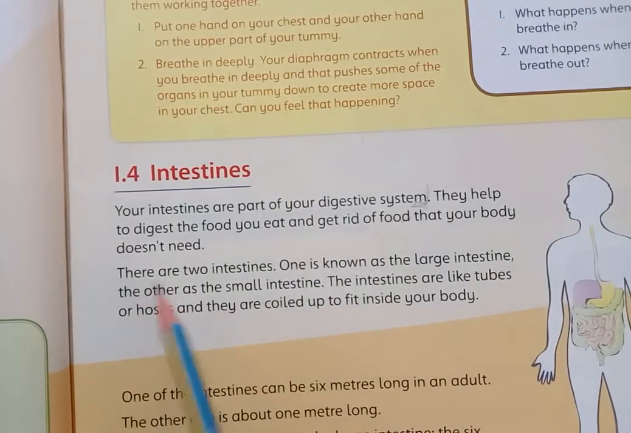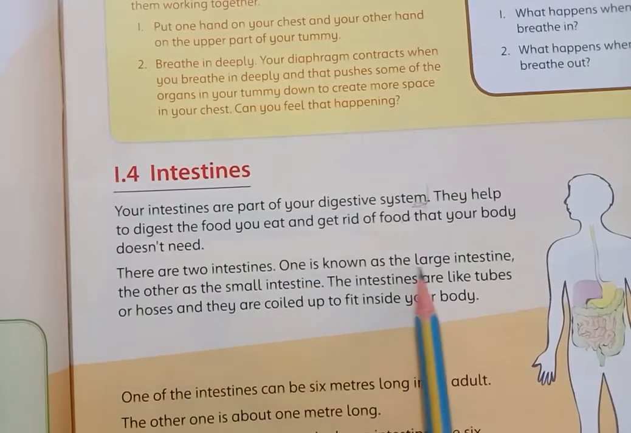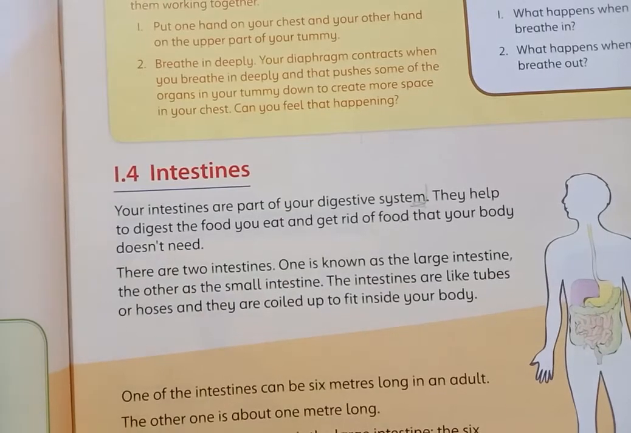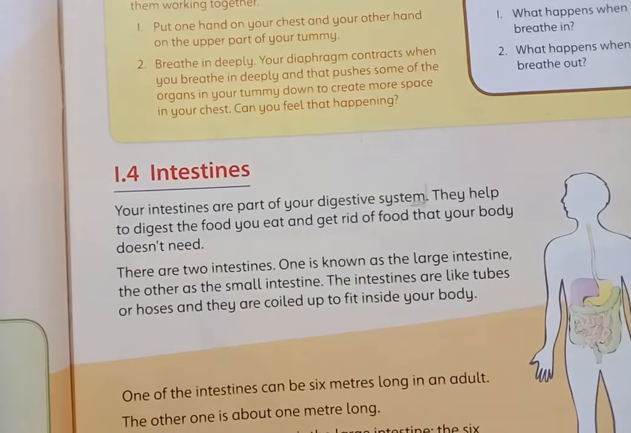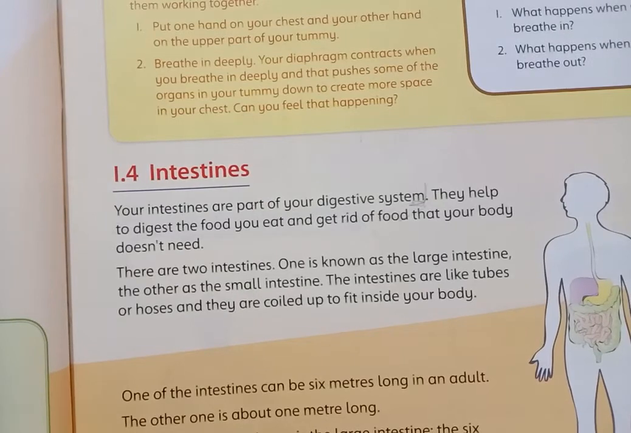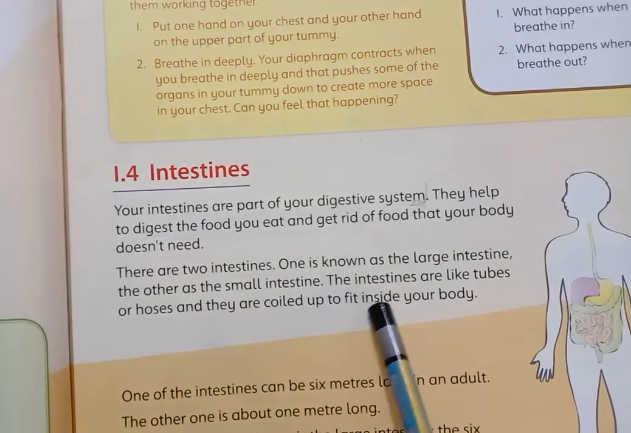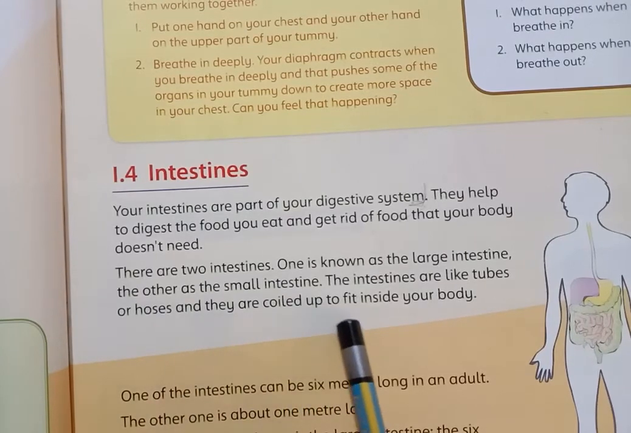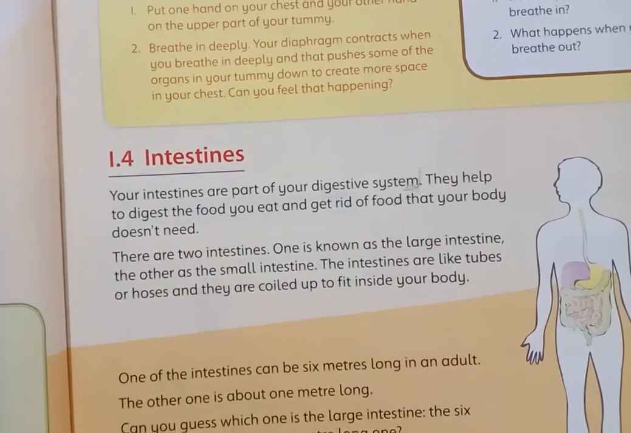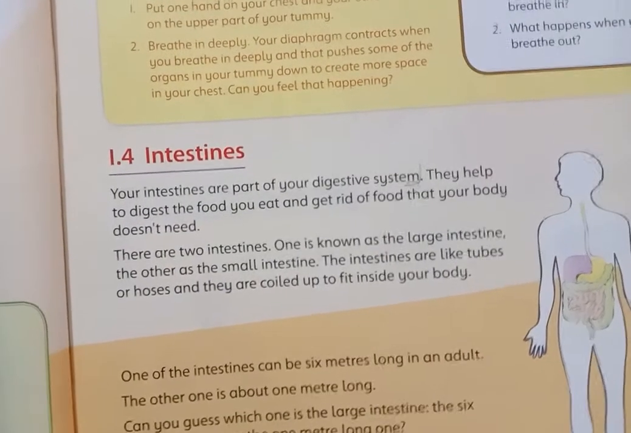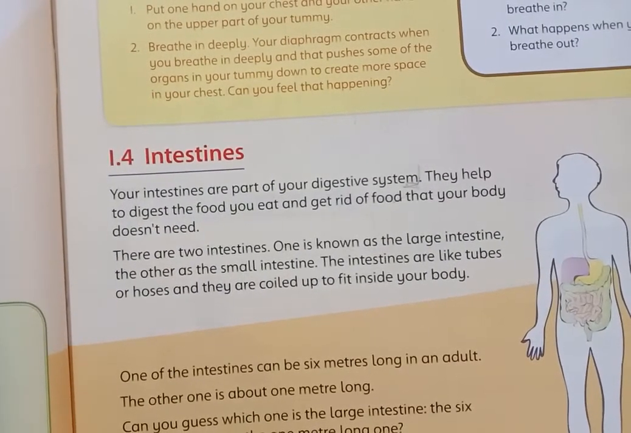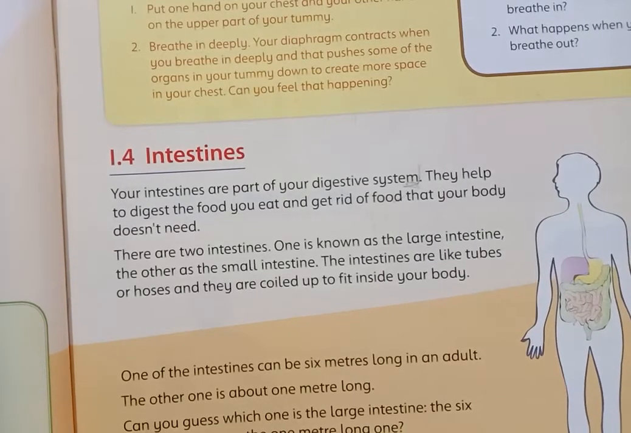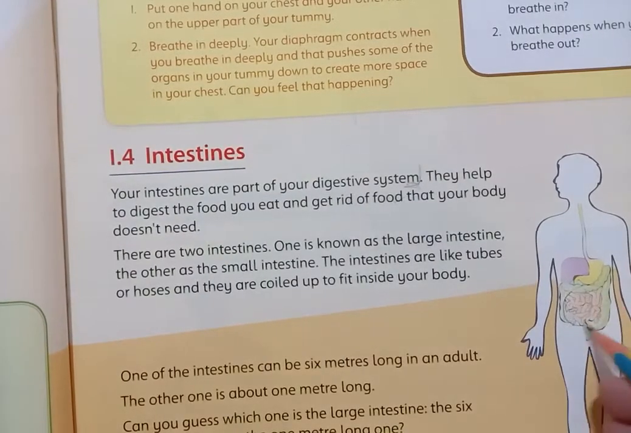There are two intestines. One is known as the large and the other as the small. The intestines are like tubes or hoses, and they are coiled up to fit inside your body. As we can see with tubes, their length is long but their width is so small. This is our intestine.